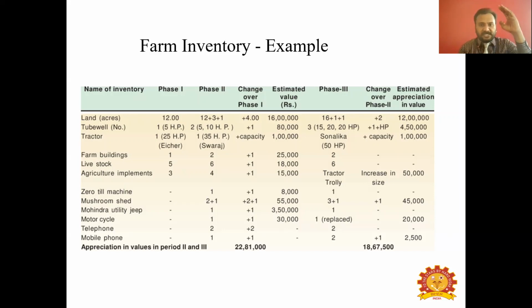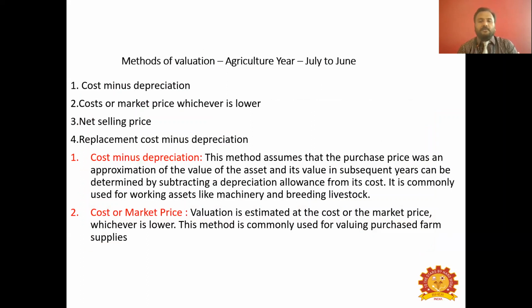So in the complete listing of inventory assets in a farm inventory, each and every asset will have a value. In due course of time, this value may get appreciated or sometimes it may get depreciated. As I told you, each and every asset possesses value. Every year when you use such an asset, there will be a reduction or increase in its value. Mostly there will be a reduction in its value.